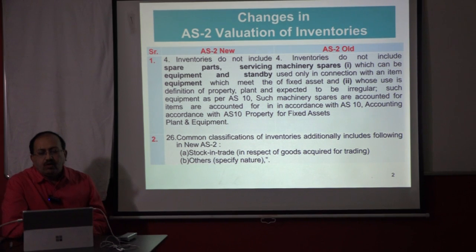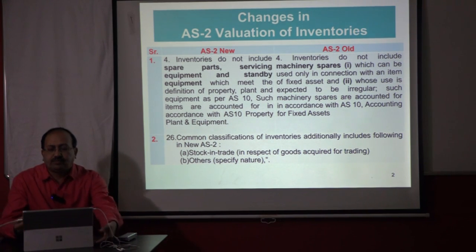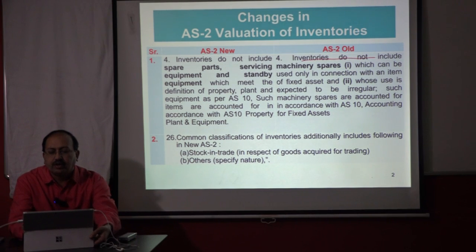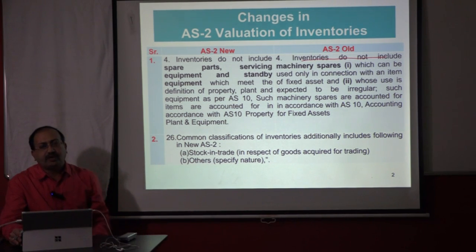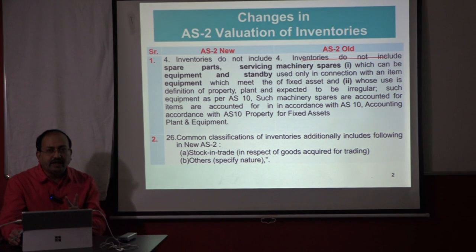Now let us see what the old para says. Inventories do not include machinery spares, which can be used only in connection with an item of fixed asset and whose use is expected to be irregular. Such machinery spares are accounted for in accordance with AS10, that is for fixed asset, right? So earlier these two conditions used to be there for machinery spares to be treated as fixed asset. If either of these conditions is not fulfilled, then they used to be treated as inventory, right?